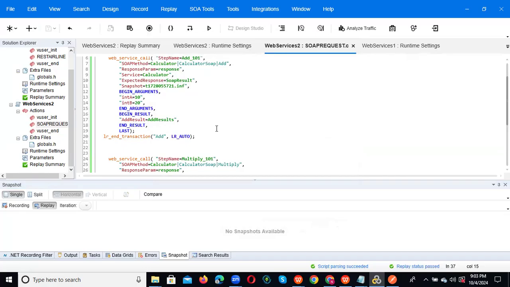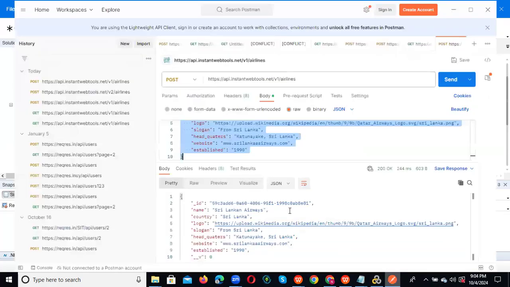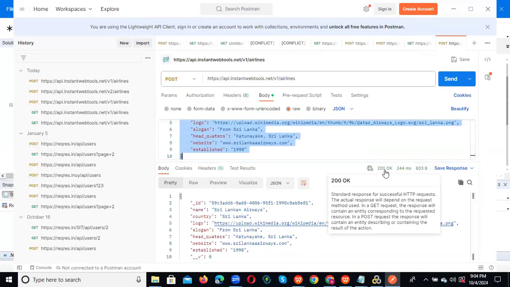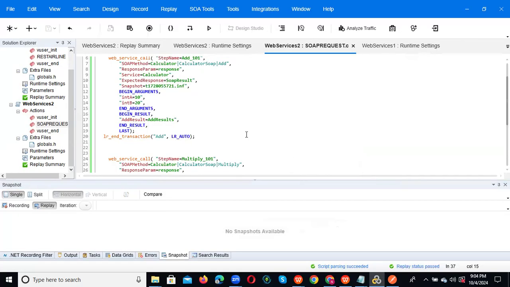Functional testing means they will do just like this. Only here they will check: okay, are we getting 200 or not? What is 400, if you got an error, and 500. So they will check in multiple ways, like valid data and invalid data. But we need only the positive, like 200 data. We need 200 only. So that is the difference between functional testing and our performance testing.